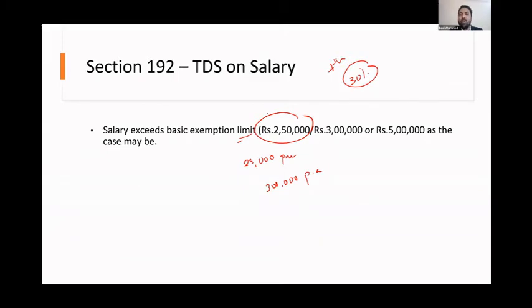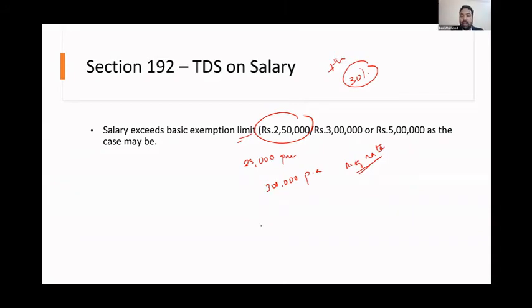Now, since there is no specific rate, business people will have to calculate an average rate. Now, how much is the average rate? Average rate is based on the basic exemption limit. So just calculate an amount and deduct. So what if you have not deducted that?